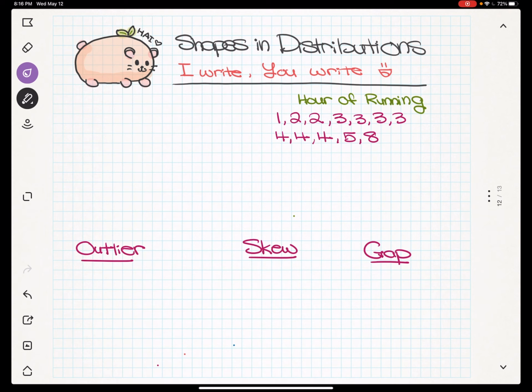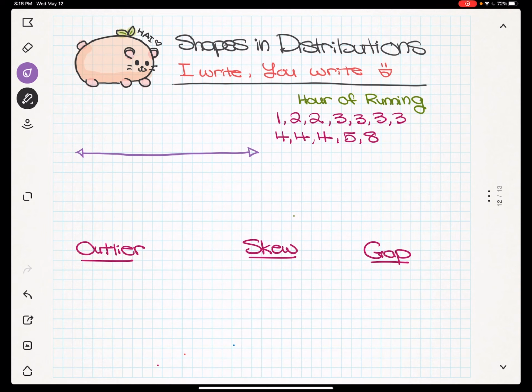Now, I'm going to go ahead and draw a number line over here, and we will be plotting these points in a dot plot. Now, I know some of you probably have no idea what a dot plot is. We learned about dot plots way back in like chapter 1 or 2. I don't know if you remember, probably not. But if you do, good on you. Give yourself a little pat on the back. So we're going to go ahead and put this into a dot plot.